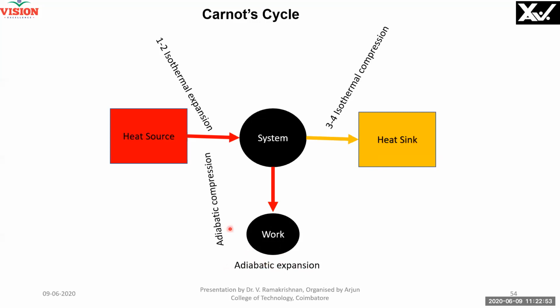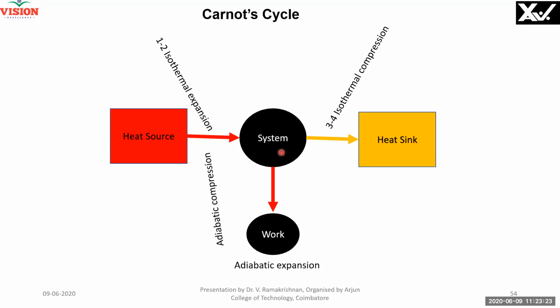Coming back to compression, because I have taken only 1 kg of water, I have to bring it back to the original state. Therefore, I do adiabatic compression. Therefore, this undergoes a cycle. It receives the heat, converts part of the heat, rejects heat to the condenser, converts the balance into work, and then part of the work is taken back to convert it back to water. This is the ideal system. I'm using a gas here. I should not use water here.